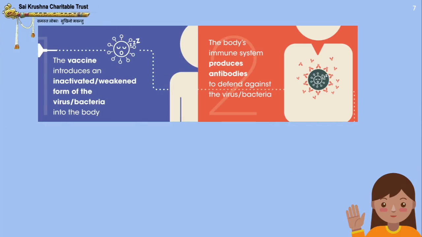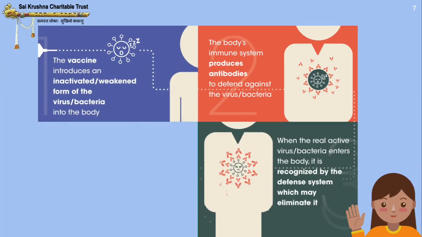So first, the vaccine introduces a weak form of the virus into the body. Then the body's immune system produces antibodies to fight against the virus. When the real active virus or bacteria enters the body, it is recognized by the defense system, which may eliminate it.